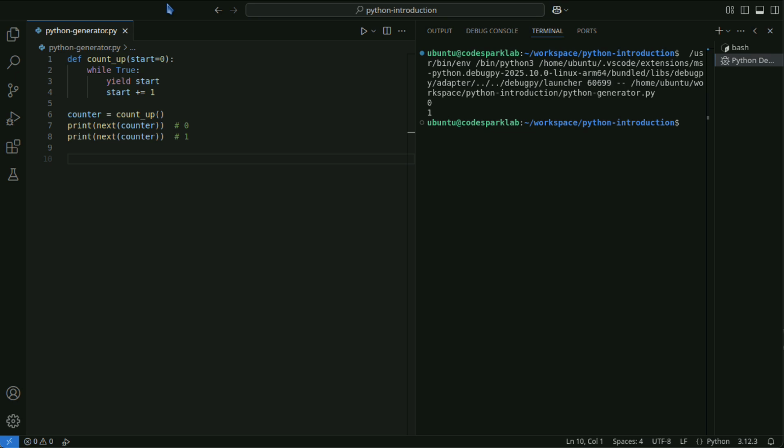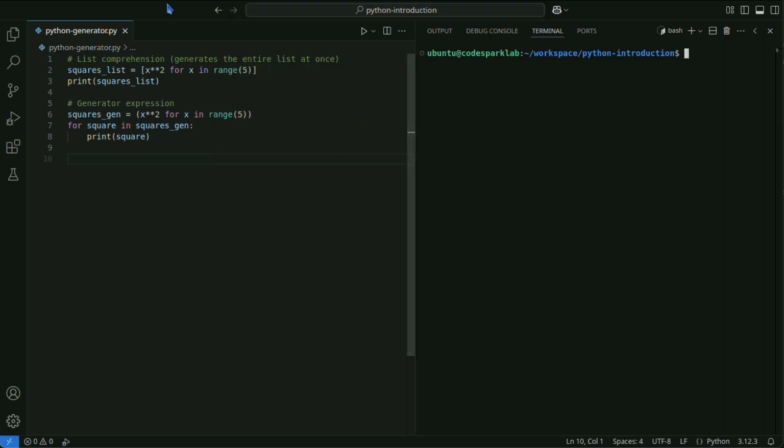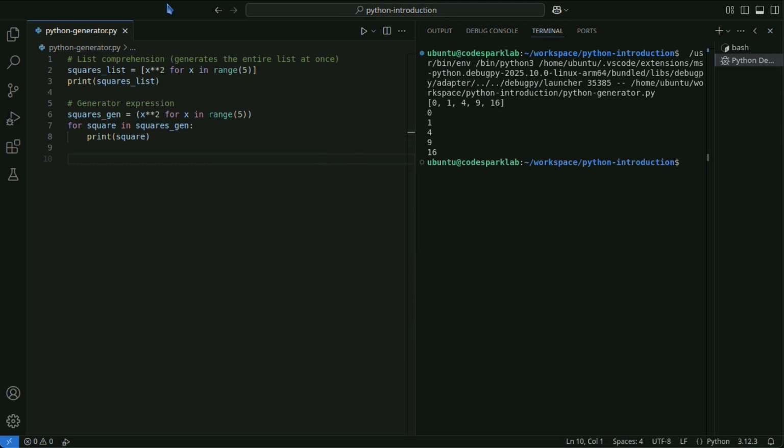Generator expressions, written using parentheses, allow you to define generators with syntax similar to list comprehensions. Unlike list comprehensions, they do not load all elements into memory at once, making them more memory efficient.